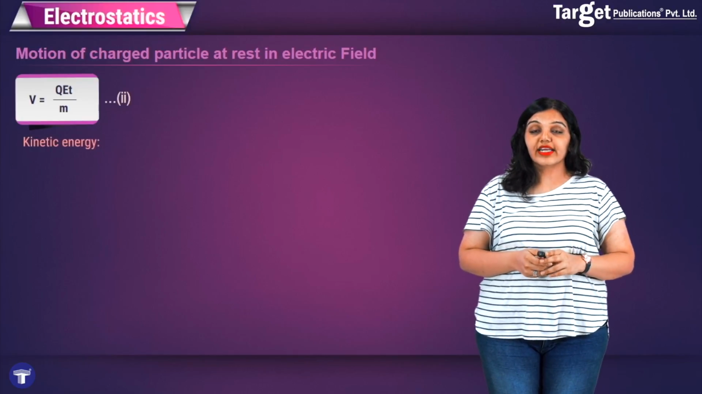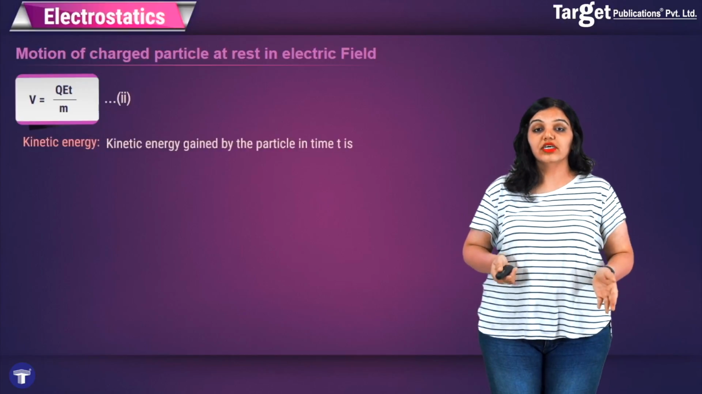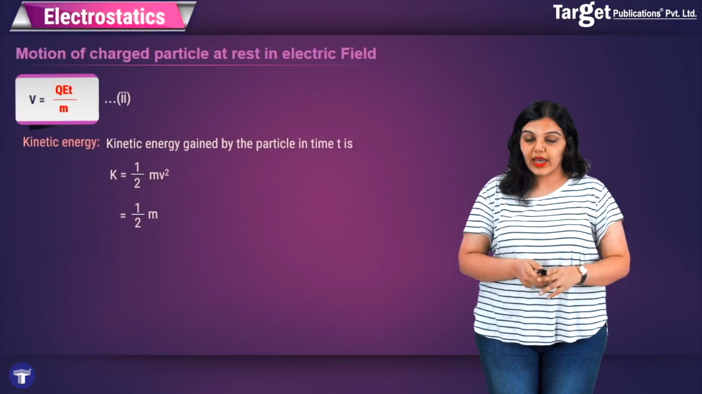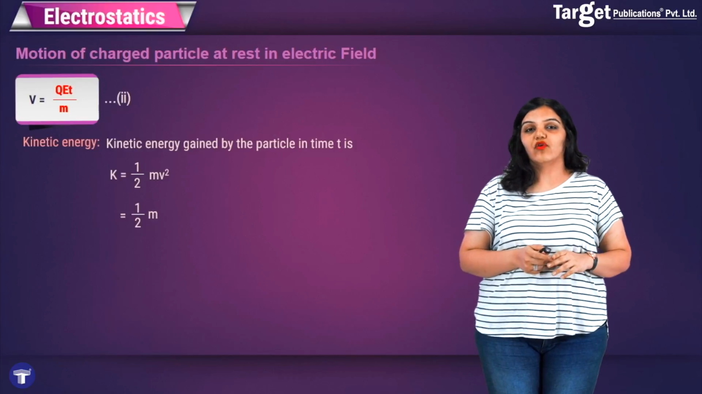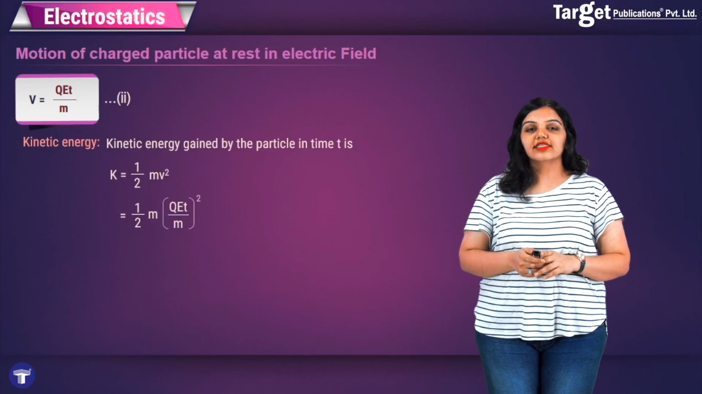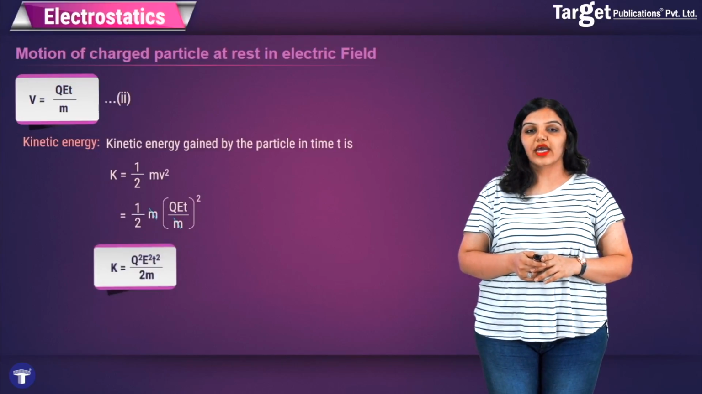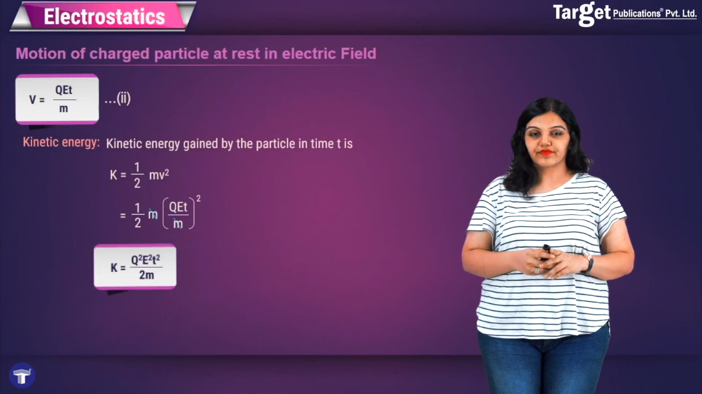Finally, we can also find the kinetic energy. It's very straightforward. We know that the formula for kinetic energy is half mv square. So we get half m, and we substitute the value for v from equation 2, and this gives me that the kinetic energy K can be written as Q square E square t square divided by 2m.